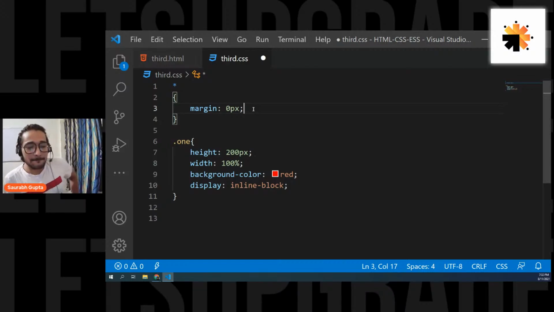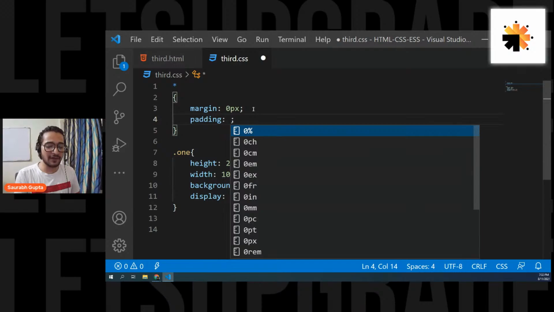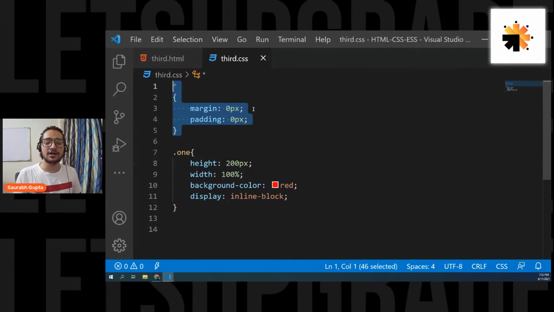And margin is not the only problem. Few elements also have a default padding, and I also don't want that. So here we go. You can also mention, okay, fine, I also want all the elements to have a default padding of 0. That means I don't want any element to have a default padding. I want all the elements to have a padding of 0 pixel, and that's it. Solved. So this is one thing that you should mention in your CSS. This should be the first line of your CSS. Always try to keep it every time. If you want all the elements not to have any margin or padding by default.